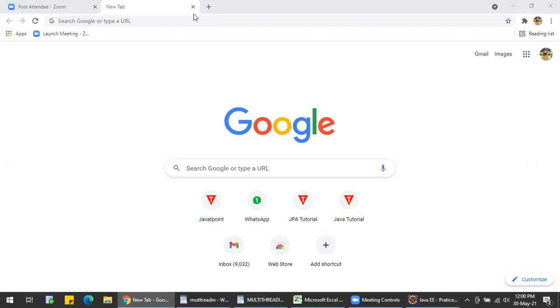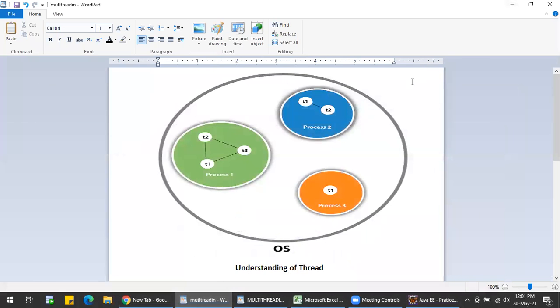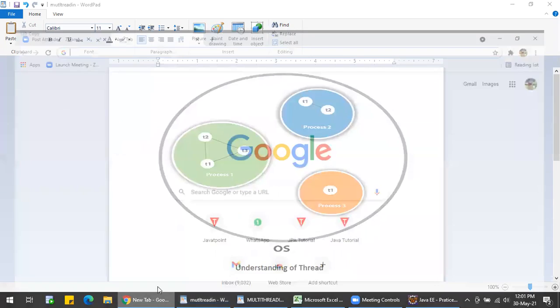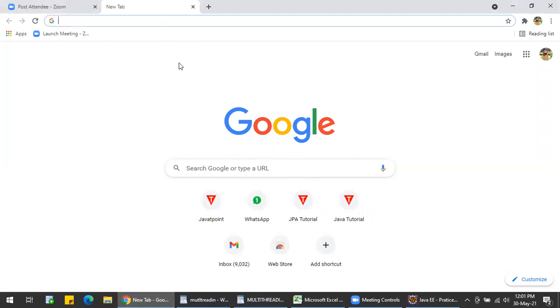Considering this Google Chrome example, each new tab will be a child of the parent Google Chrome. Each tab will be a small thread.